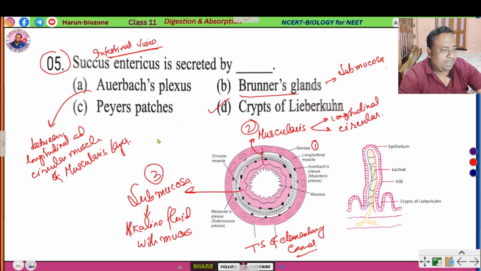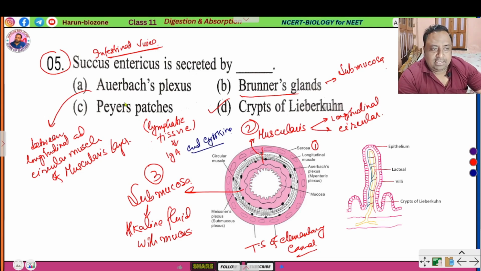and Peyer's patches. Peyer's patches are lymphatic tissue that secrete IgA antibody and cytokine. Okay.